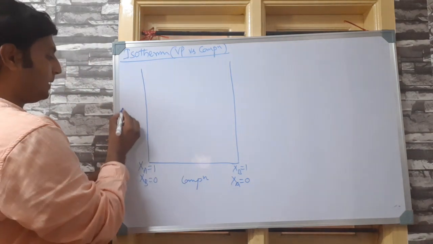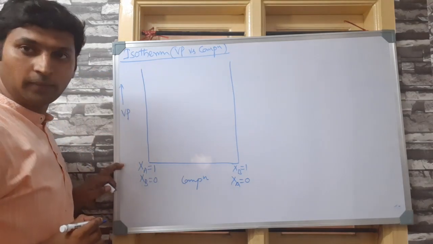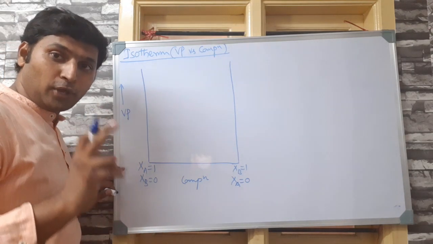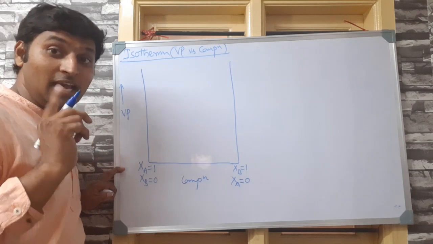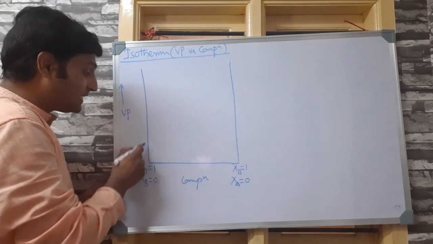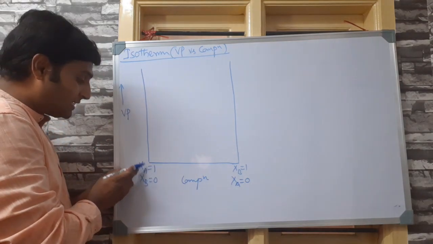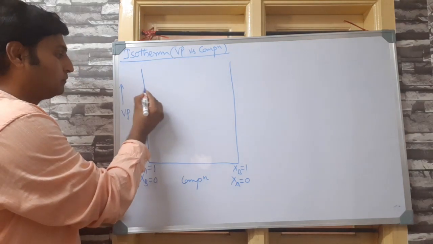Now, the y-axis represents the vapor pressure upwards. As they have given you, pure liquid A had a vapor pressure of 75 torr. Now, which point in this axis represents vapor pressure of pure liquid A? The point against mole fraction of A equal to 1. So, somewhere here.